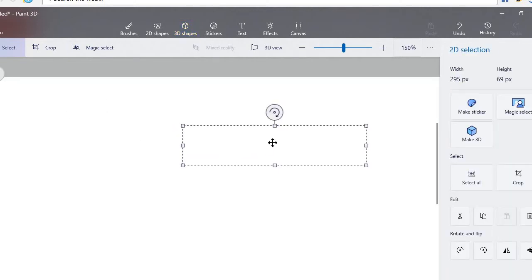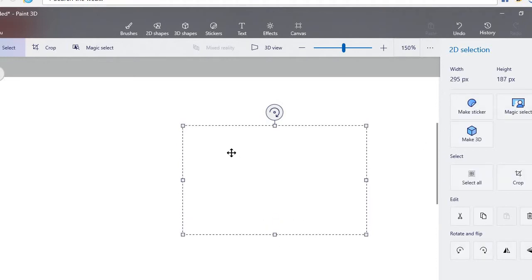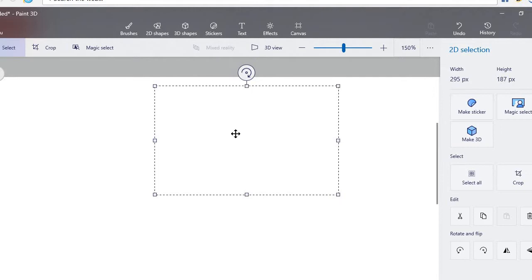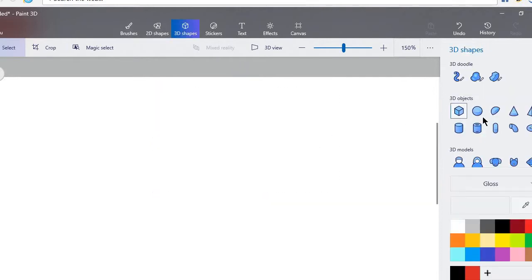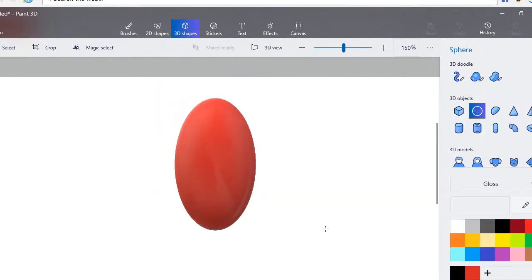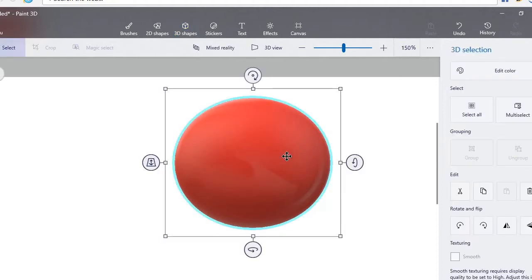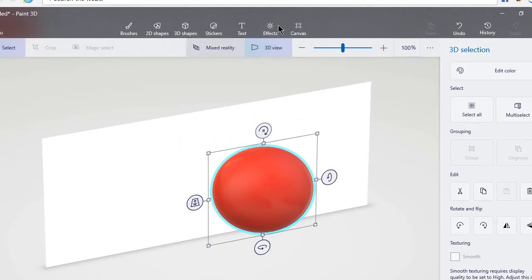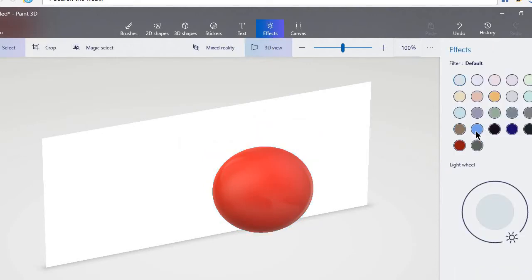Now it has come here. So this is our sphere. This is your x-axis, this is your y-axis, and this is your z-axis. When I rotate this shape along these three axes, we'll see that the figure will not change.